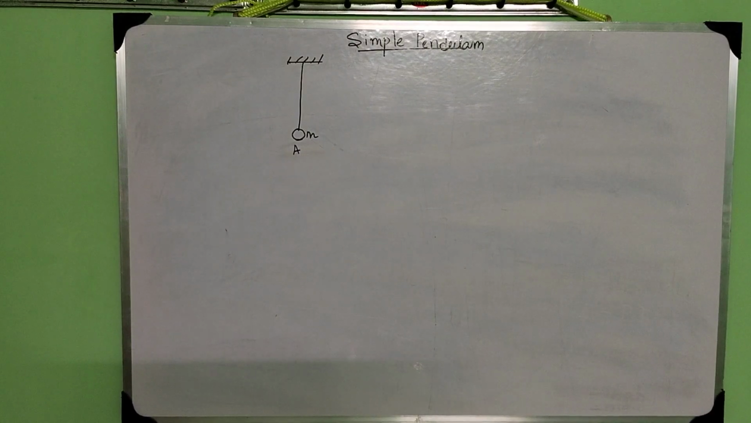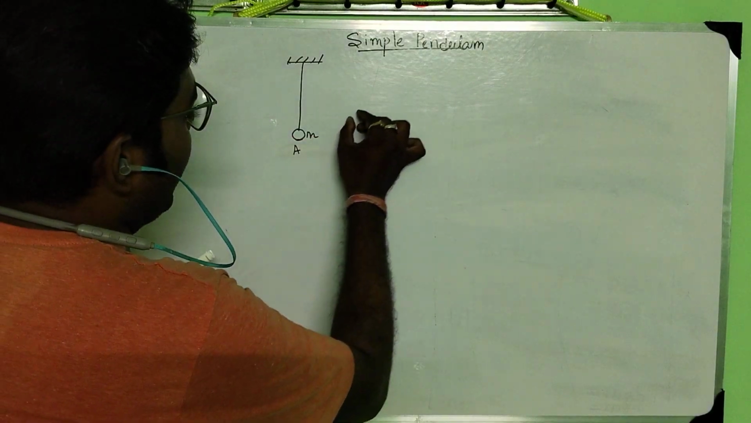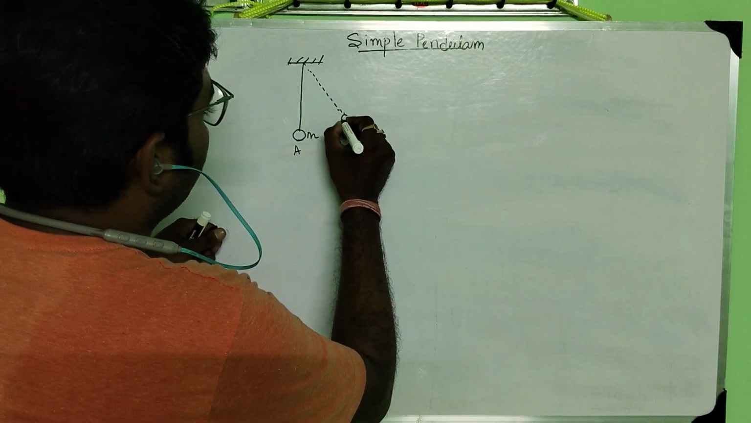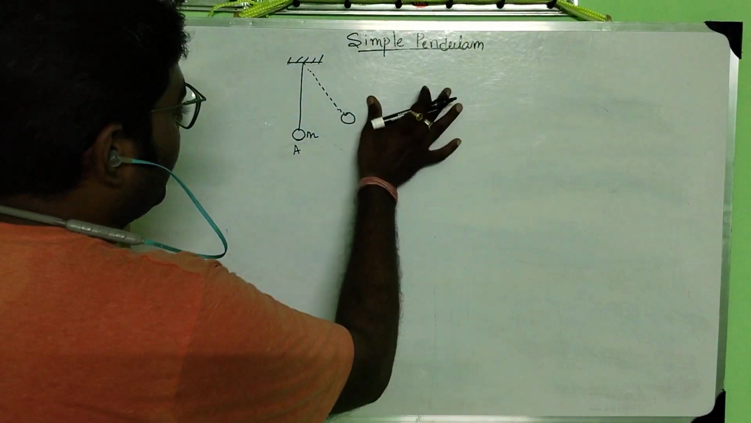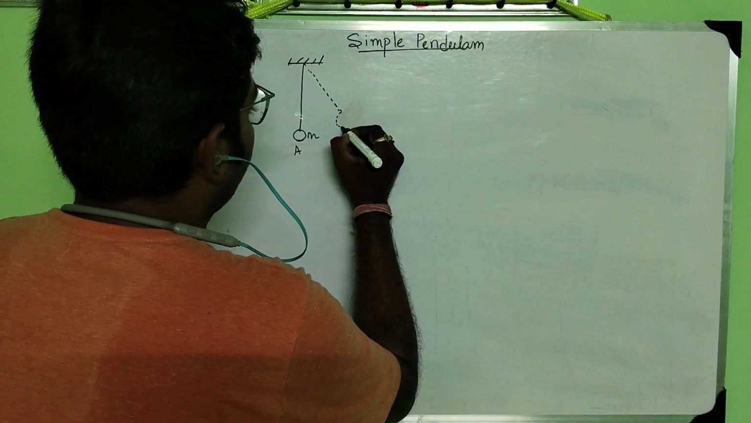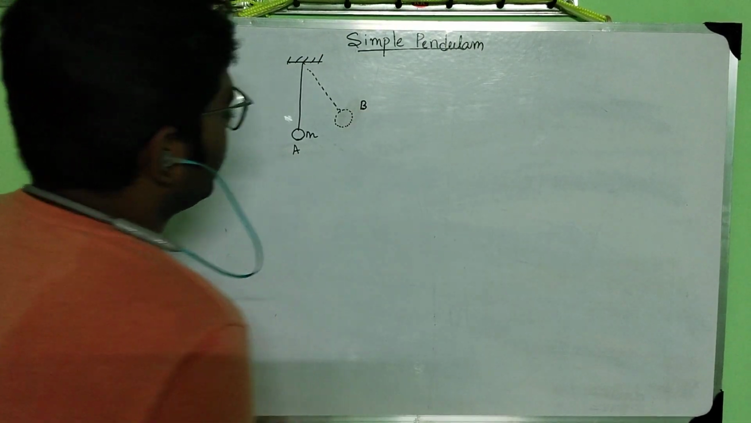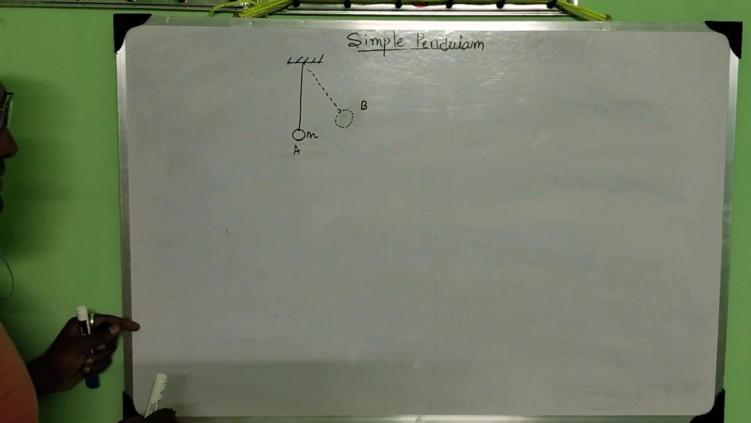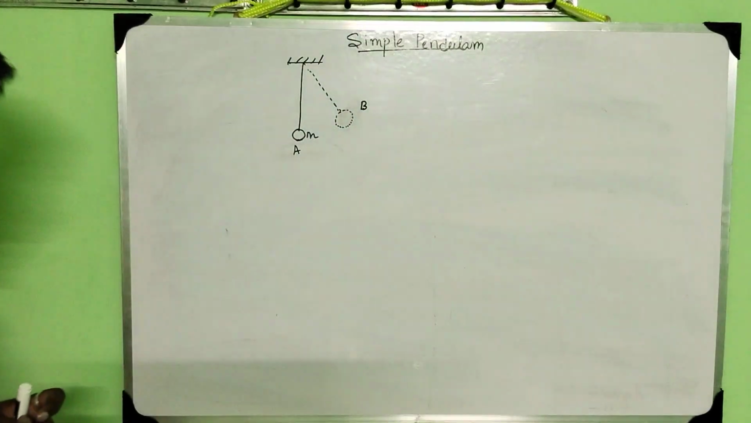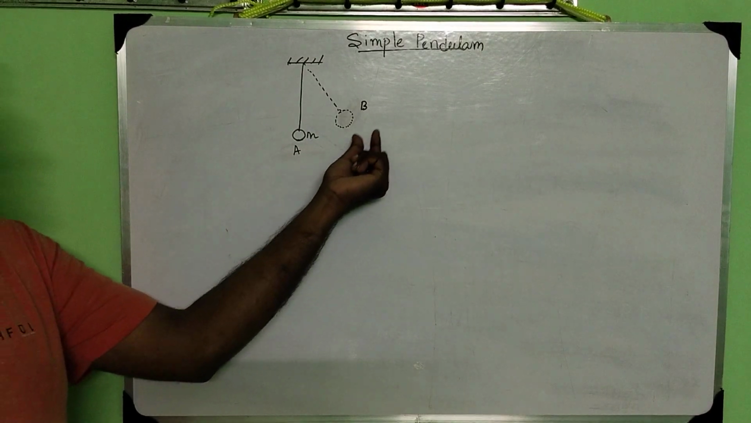Now from the position A, I take the bob here, that means at point B. Then I release the bob. That means I take the bob here and I just release it. So what I have done is a simple pendulum. It was at rest, and I have taken the bob to this position B and just released.